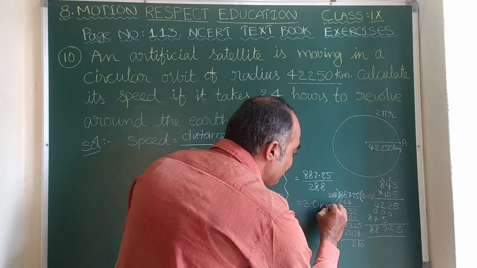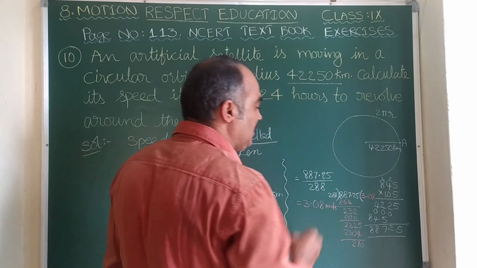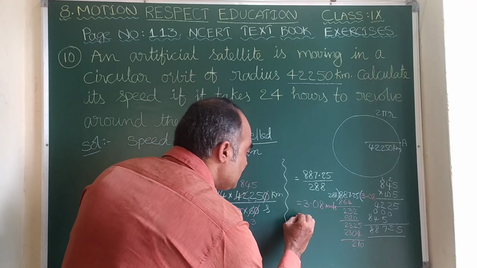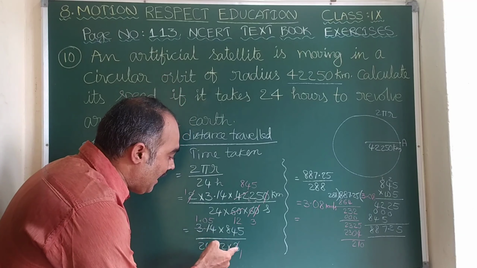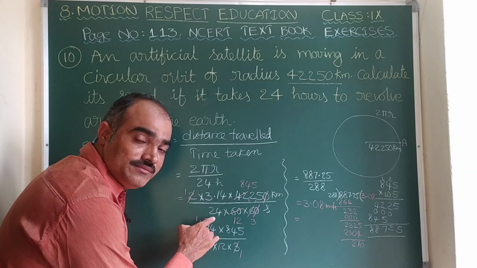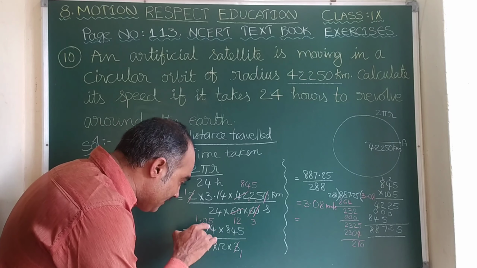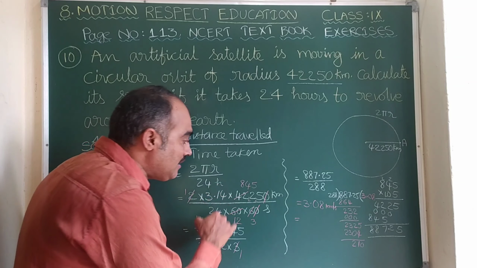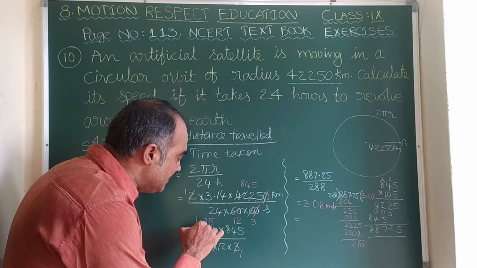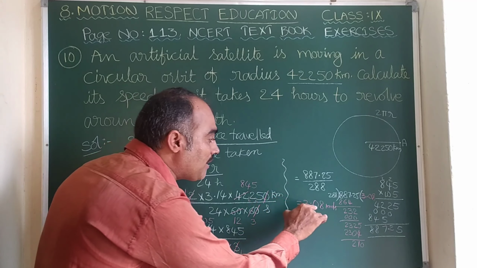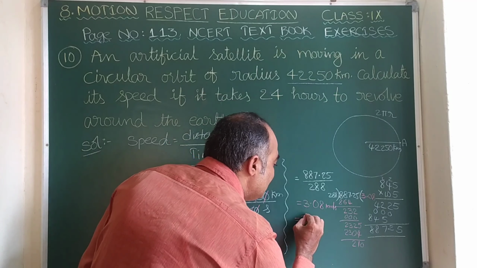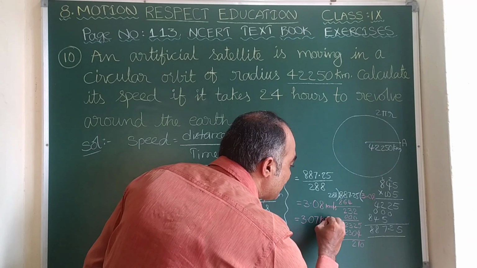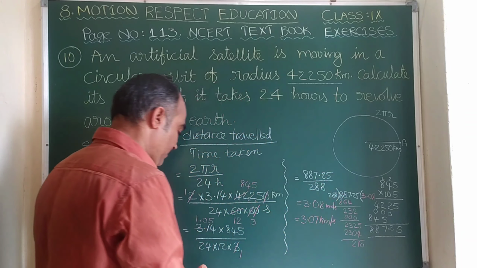kilometer per second, 3.08 kilometer per second. But here according to the textbook answer, I increased this value by 1. Actually here it was 14, but we made it as 3 5s are 15. That 0.01 is increased, that can be subtracted here, so 3.08 will become 3.07 kilometer per second.